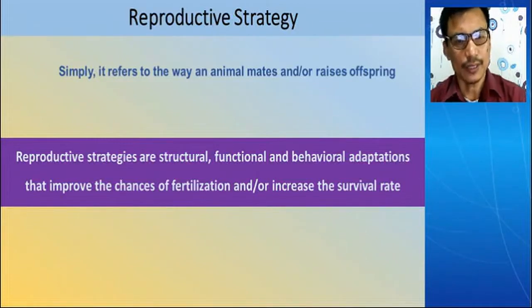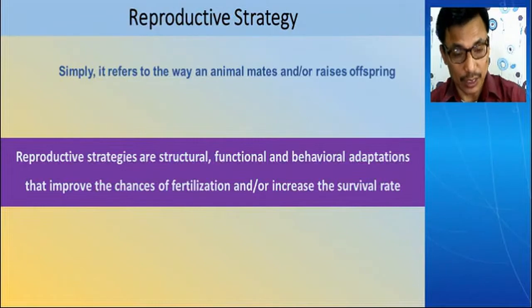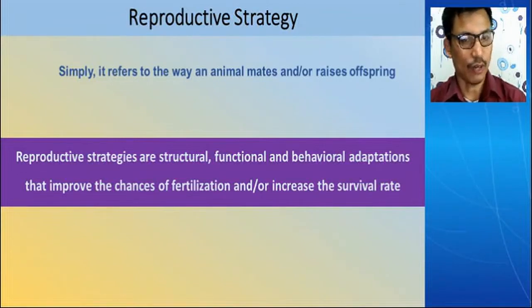That is why you can say reproductive strategies are structural, functional and behaviorally adjusted adaptations that improve the chances of fertilization and increase the survival rate. So the overall goal is improvement, getting some kind of advantages to ensure a higher rate of fertilization and a higher rate of survival of the offspring.